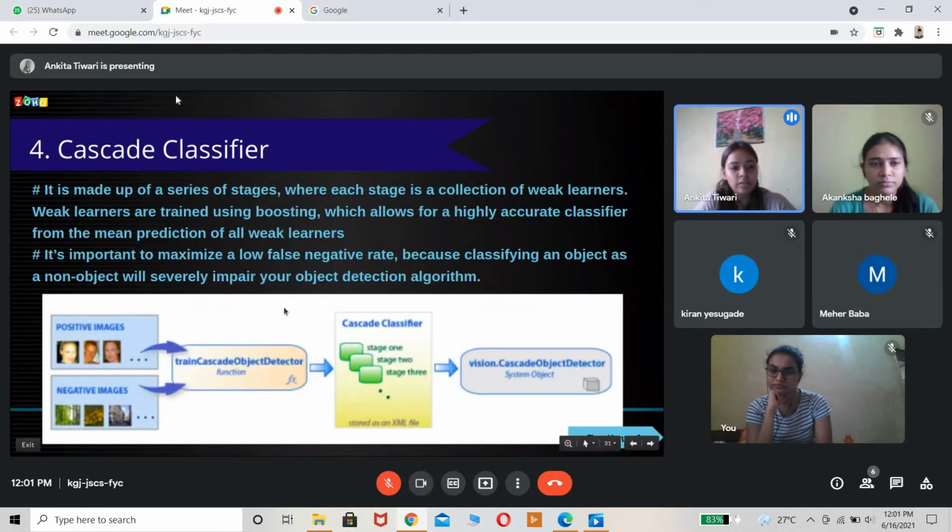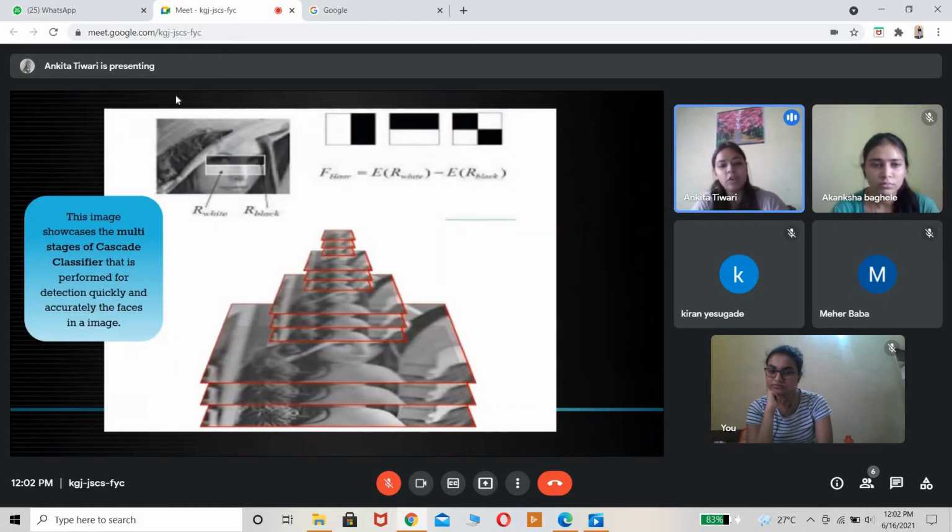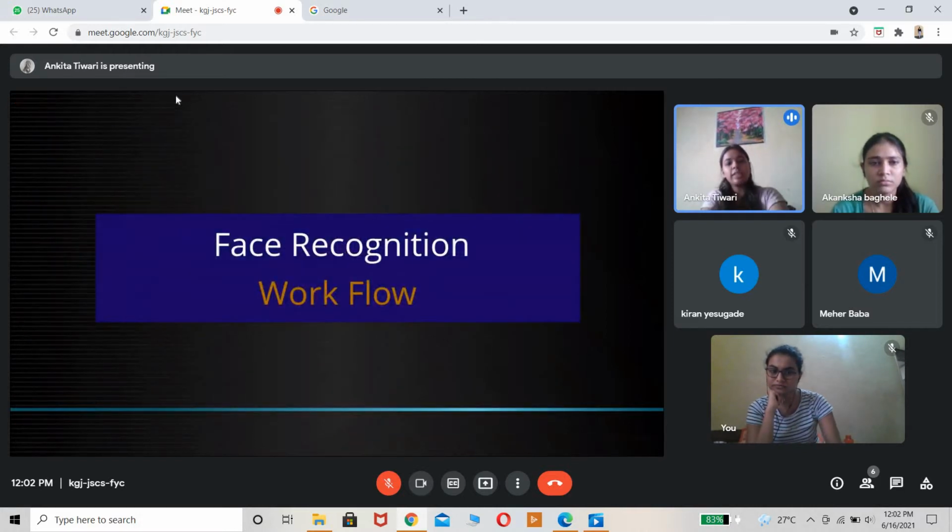And this is the flow of the cascade I'm showing you. These are the images, and we train on them. Then the cascade classifier has multiple stages inside it to get the best output. This is what the cascade classifier does: it checks the weak classifiers multiple times to get the strongest one. This is a complete image of the format, you can check it out. It has done multiple layers of classification inside to give us a final detection. So this is how face detection ends here.